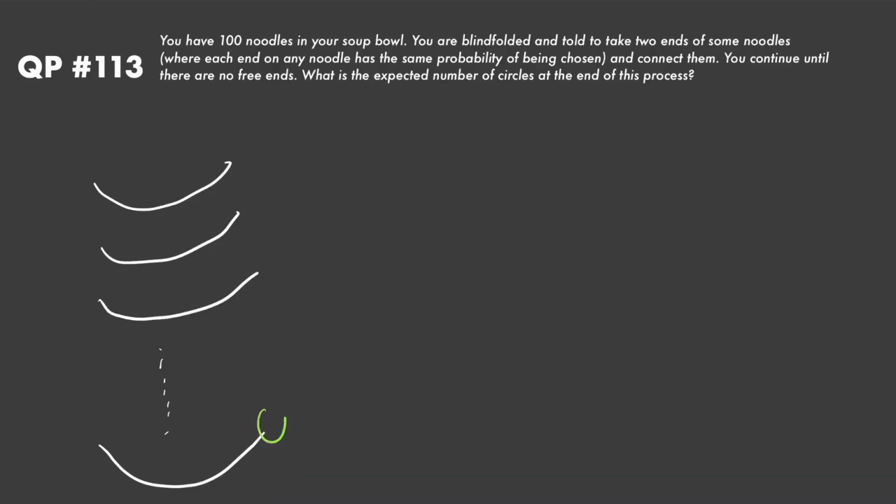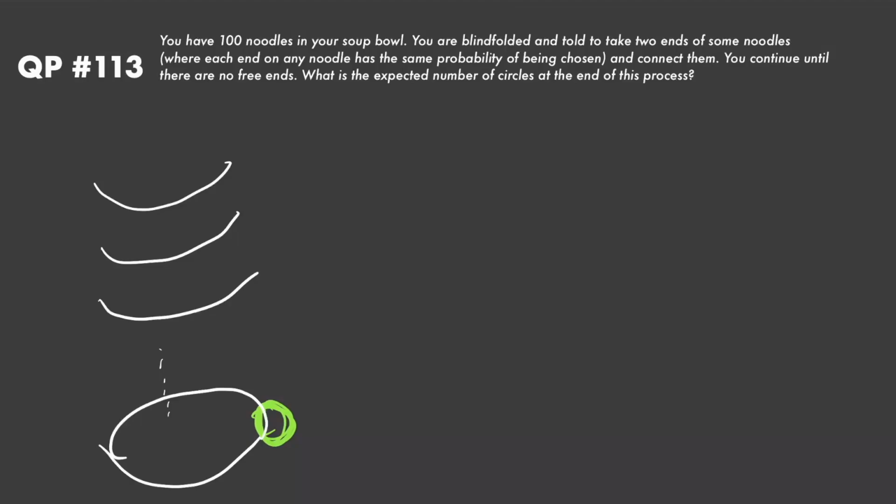So now going back to the original situation, I have two options. Either I connect my end of the noodle to the other end of the exact same noodle, or I connect it to one of the ends on one of my other noodles. When I connect it to the other end of the same noodle, I get a circle, and when I don't, I do not get a circle, right? I just get a longer noodle. So now maybe you can see the recursive nature of this question. If I choose an end of a noodle that is not on the same noodle, so I form a mega noodle like this, well then I'm just going to find myself in this situation where I have 99 noodles. And if I connect it to the one on my same noodle, so I make a circle, well now I have a circle, and again, I still have 99 noodles remaining.